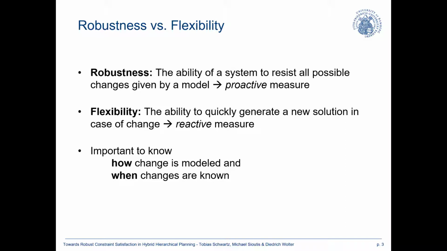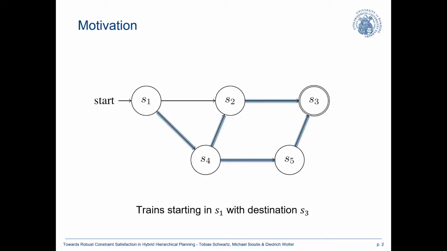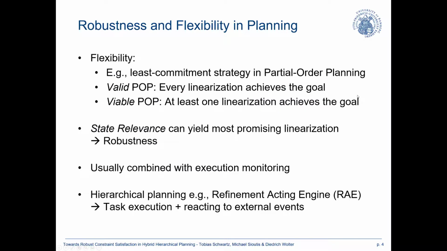If we want to find a solution here, and there is some change occurring during plan execution, then that is obviously different from some change that we know prior to planning. Right? If we already know before we start planning that the link between S2 and S3 is not available, we won't choose S1 to S2 to S3, because that's just not an option, and the only valid option then remains the path down here.